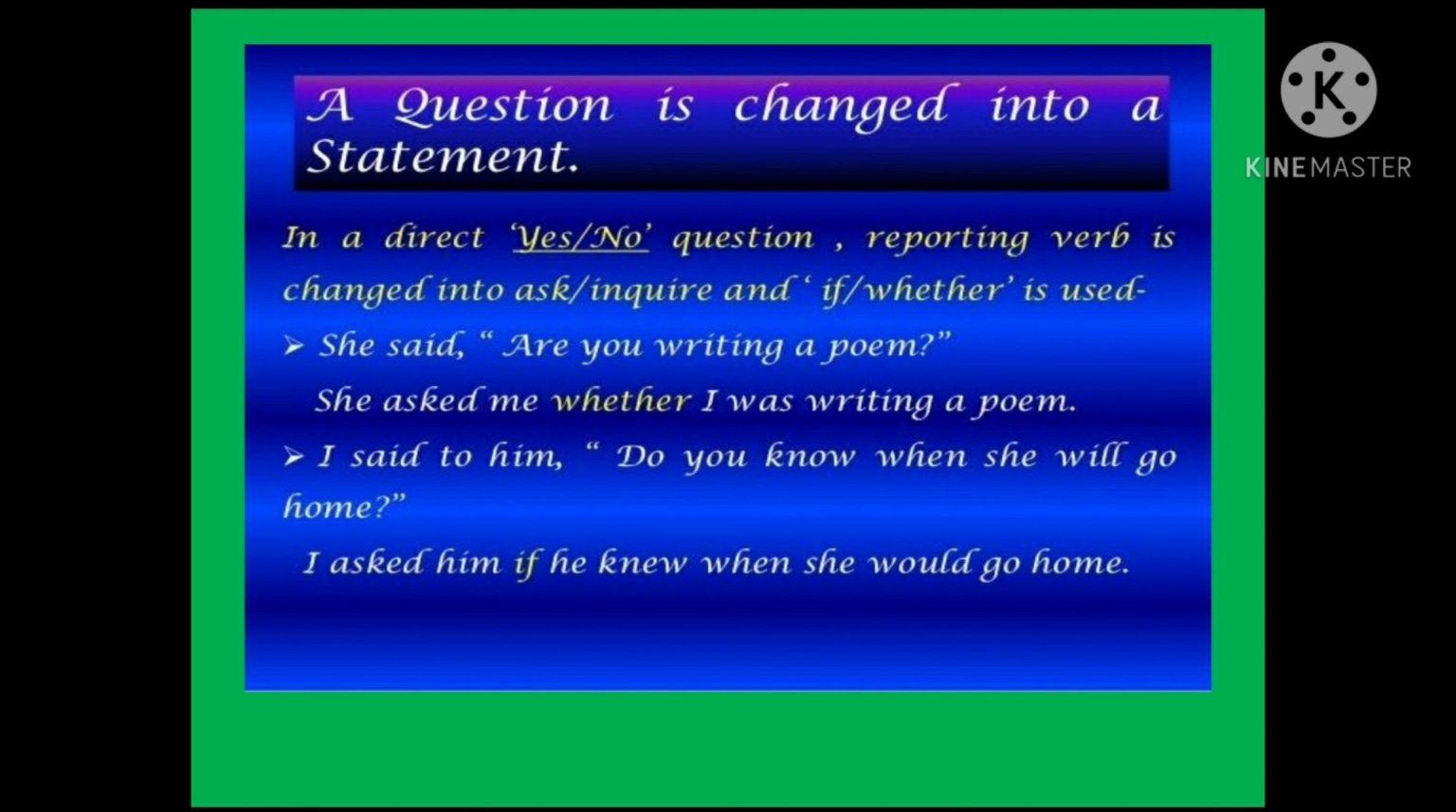In a direct yes or no question, the reporting verb is changed into ask or inquire, and if or whether is used in the sentence. Okay, look at the example. She said, are you writing a poem? This is a yes or no question, right? So the reporting verb will be asked. She asked me whether I was writing a poem.